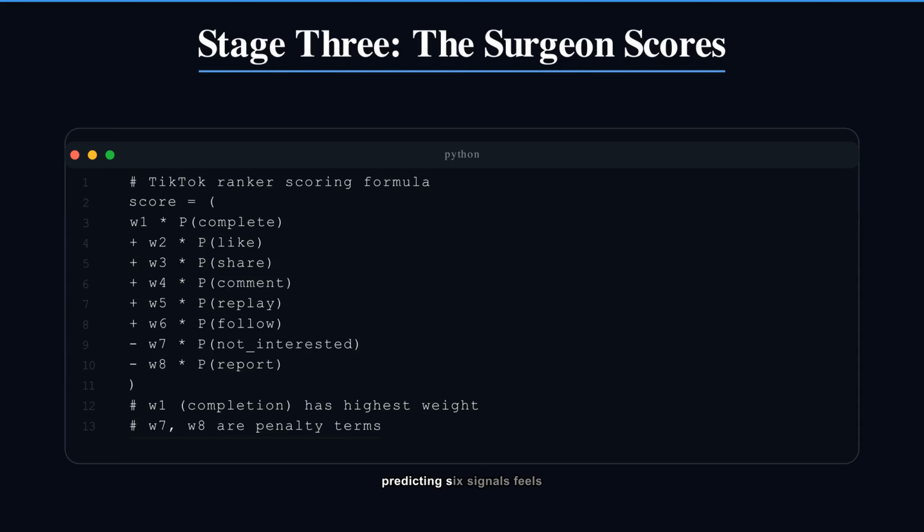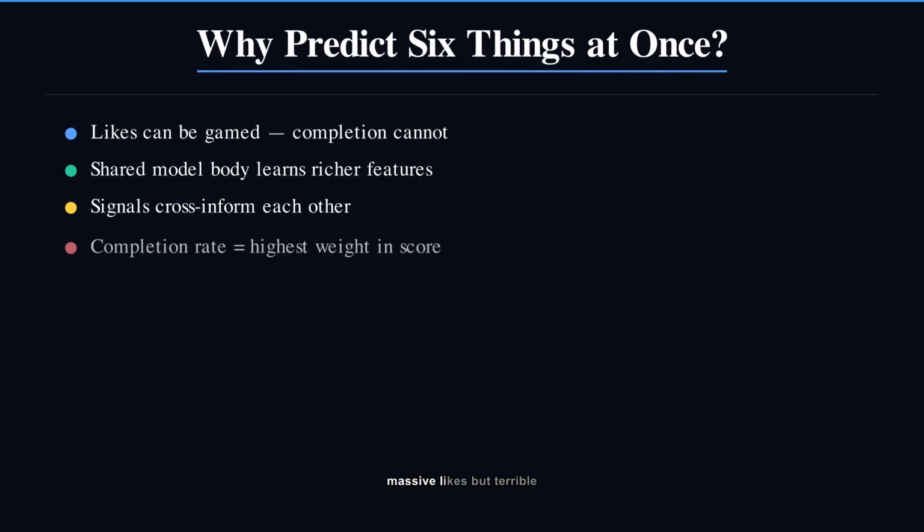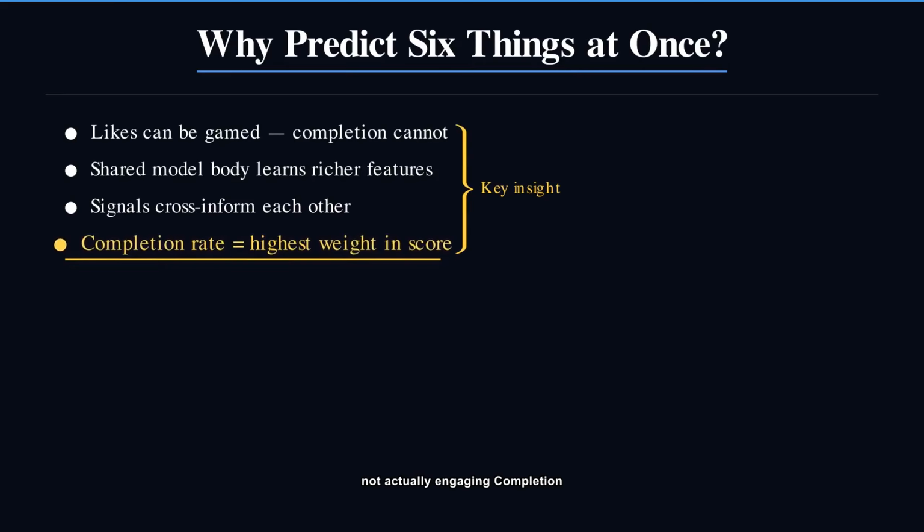At first, predicting 6 signals feels like overkill. Here's why it actually makes sense. A video might get massive likes, but terrible completion rates. People click like on the thumbnail, but bail after 3 seconds. That video is not actually engaging. Completion rate is the most honest signal. By predicting all signals together on a shared model body, the signals reinforce each other. The model learns richer representations than any single signal model could.